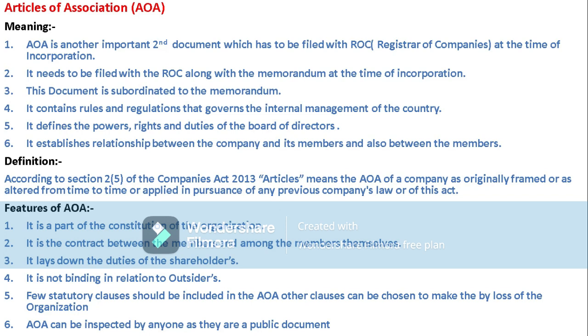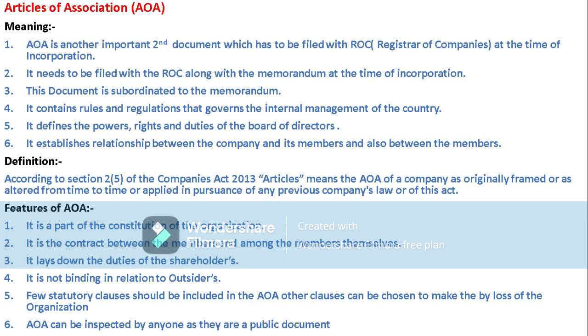The rules and regulations, the powers, the duties and the responsibilities of the people within the organization will be detailed in the Articles of Association. It covers only internal management, such as the directors, the shareholders, and the employees of the organization. So Articles of Association is created within the environment of the organization only.